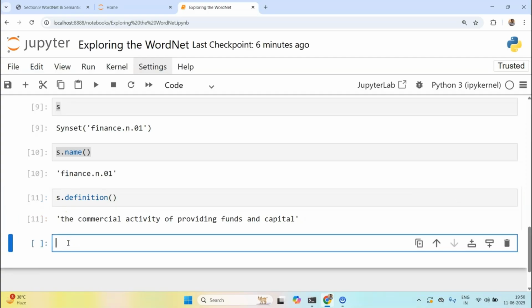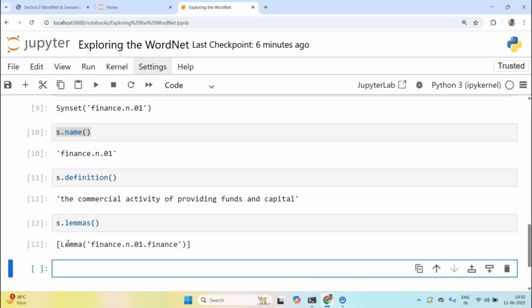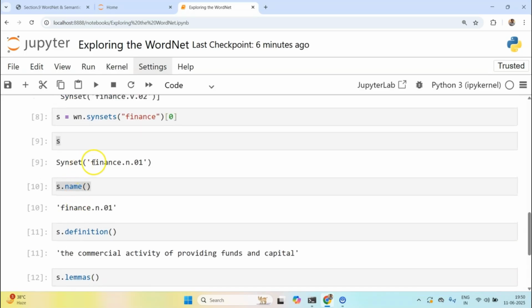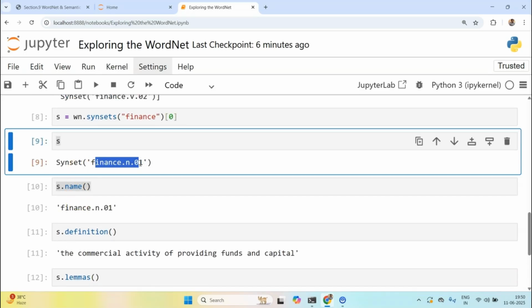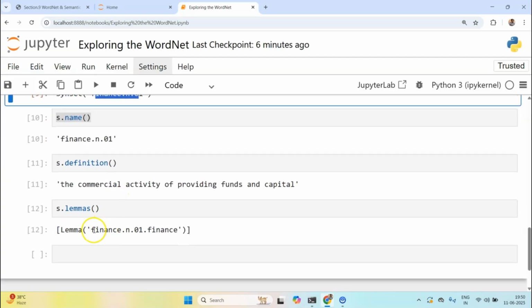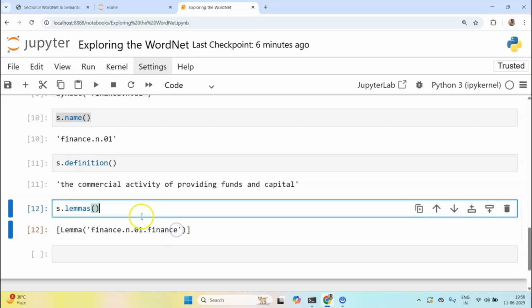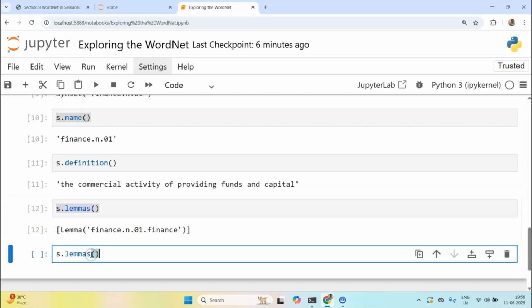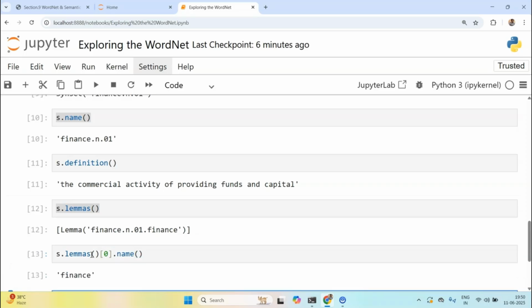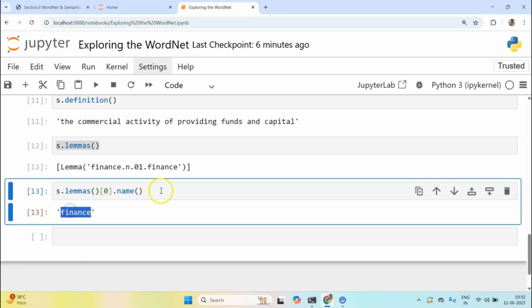Other than this, we have something known as lemmas. So I can print the lemmas for each synset. And what is a lemma? A lemma is the word itself. So you see, this is a synset, which is broader than the lemma. The lemma is the word itself, and you see the name of the synset and then the actual word. For each lemma, I can access its name, and the lemma name itself is a synonym, right?